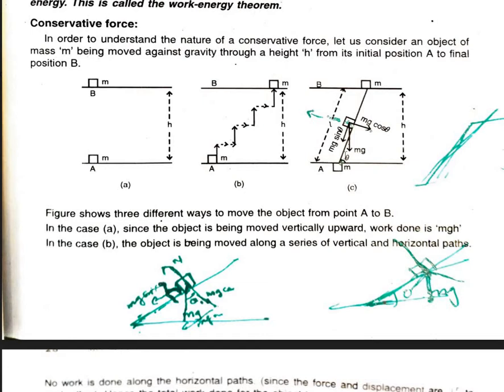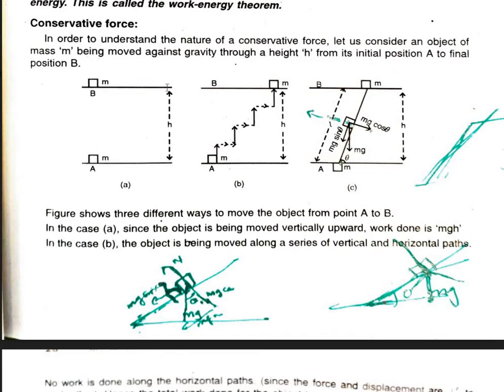Here also we are taking an object from A to B. The displacement of this object is the same as in cases A and B, and the height traveled is the same, h. So let us see the three different ways in which an object moves from A to B. In the first case, since the object is moving vertically upward, what is the work done? Work is F dot d.